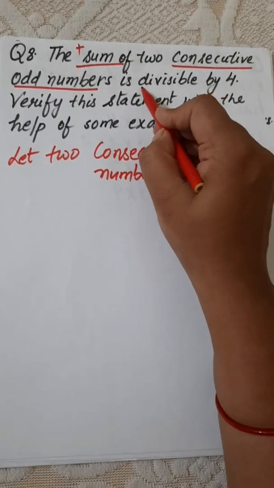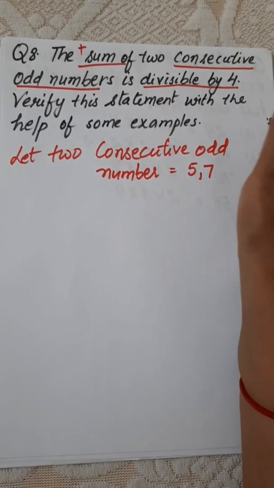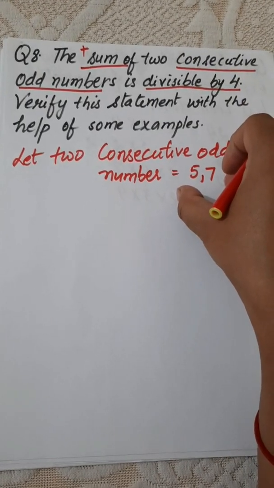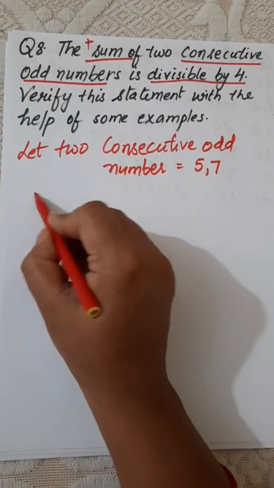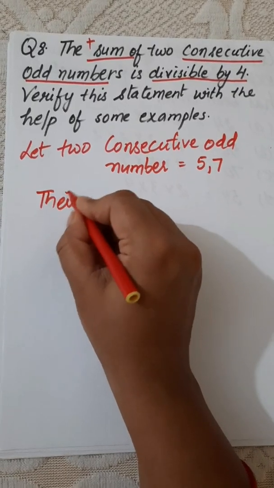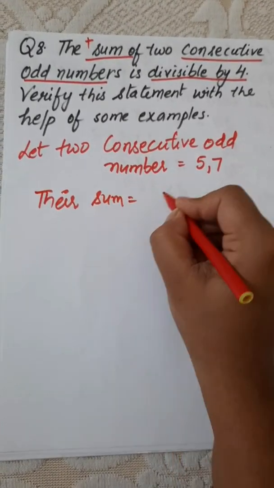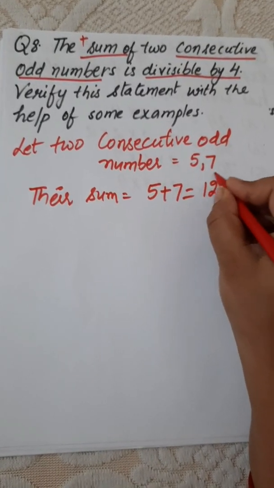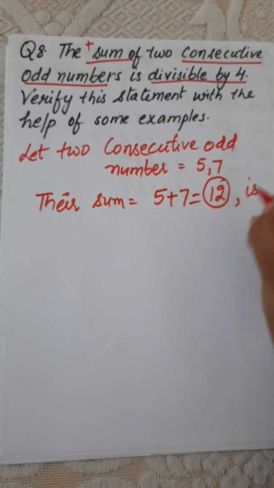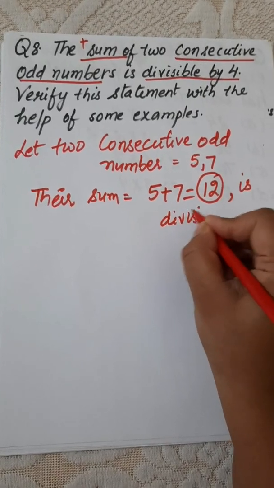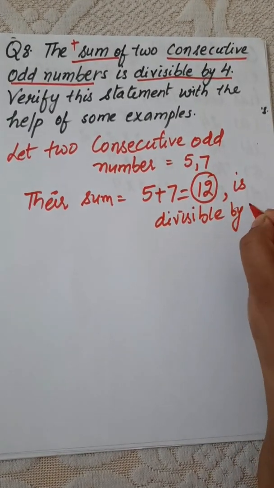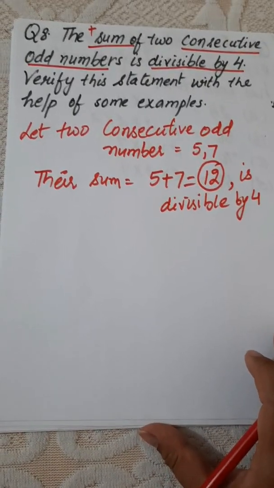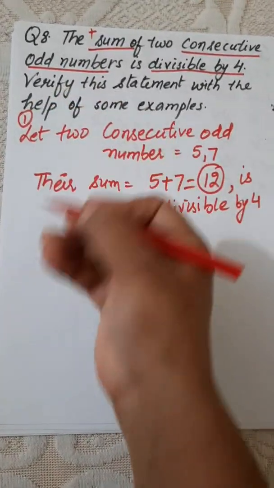The sum of two consecutive odd numbers is always divisible by 4. It means if you add both the consecutive odd numbers, it is always divisible by 4. So let's check. Their sum is 5 plus 7, which is equal to 12, and we know that 12 is divisible by 4. So this is a true statement, but we have to verify the statement with the help of some example. This is the first example.